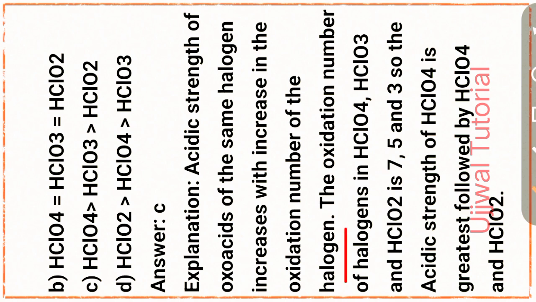The oxidation number of chlorine in HClO4, HClO3 and HClO2 is 7, 5 and 3. So, the acidic strength of HClO4 is the greatest.